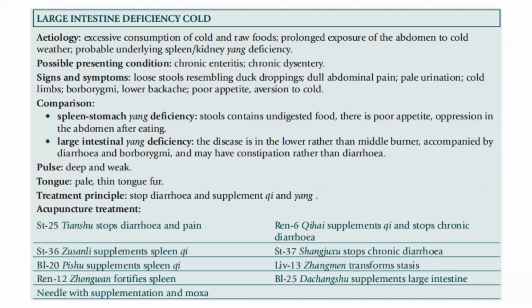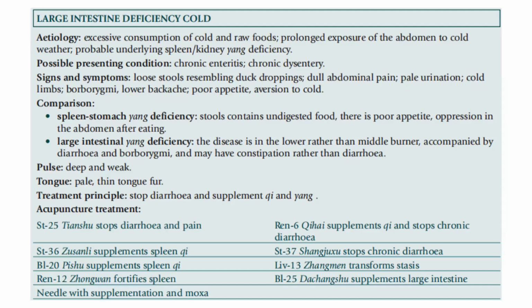So to summarize, large intestine deficiency cold has its etiology in excessive consumption of cold and raw foods, prolonged exposure of the abdomen to cold weather, and probable underlying spleen or kidney yang deficiency. Possible presenting conditions: chronic enteritis and chronic dysentery. Signs and symptoms: there will be loose stools resembling duck droppings, dull abdominal pain, pale urination, cold limbs, borborygmi, lower backache, poor appetite, and aversion to cold.